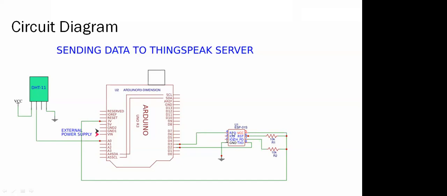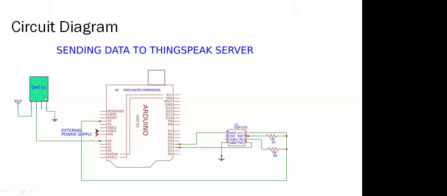This ESP8266 IC works on 3.3 volts. That's why the VCC of the ESP8266 is directly connected to the 3 volt supply and ground. It's a sophisticated IC. If you provide a voltage slightly higher than 3.3 volts, this IC would get damaged. It does not have any voltage regulator or stabilizer on board, so you need to provide a constant 3.3 volts and you cannot provide a higher voltage. On the Arduino board, we have a voltage stabilizer, so we can provide a voltage higher than 5 volts.